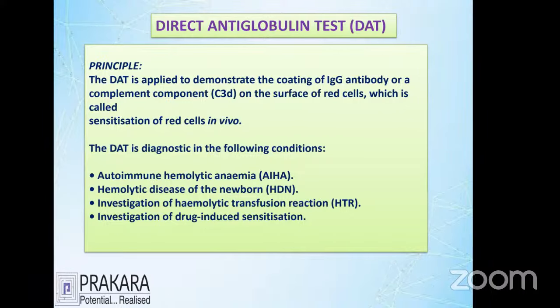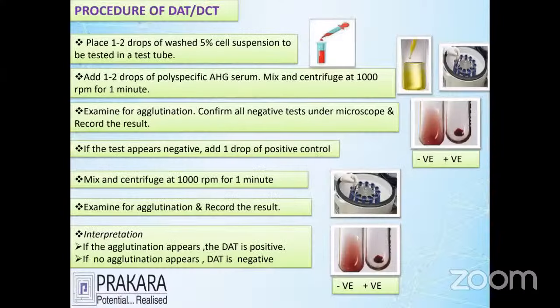Okay. Let's go through the procedure of that method. We prepare a 5% red cell suspension. Along with that, we add 2 drops of red cell suspension to the anti-immunoglobulin reagent, mix it, and centrifuge for 1 minute. Finally, you examine for agglutination.